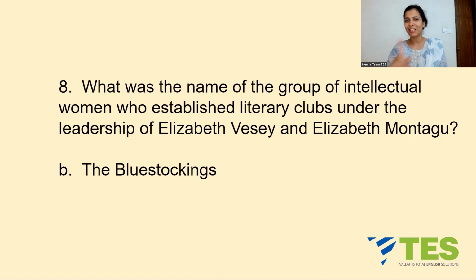You know it. It is option B, the Bluestockings. Now, talking about Vesey, she was a wealthy Irish intellectual who lived in the 18th century. She fostered the Bluestockings, a society which hosted literary and political discussions. Of course, she was also a part of it. And Montagu was a British social reformer who also lived in the 18th century, and she organized the Bluestocking Society. But both of them are connected with this society, right?